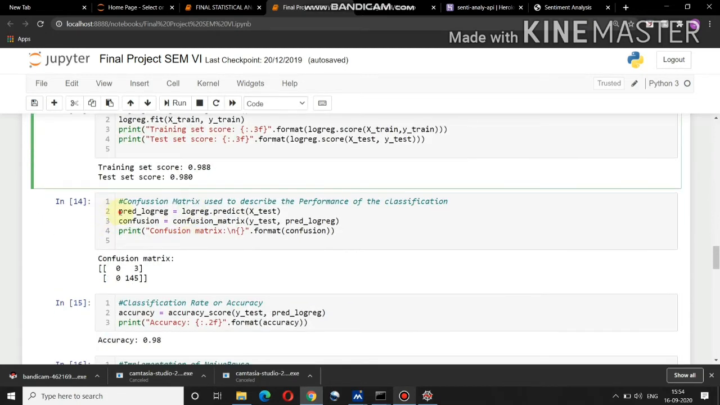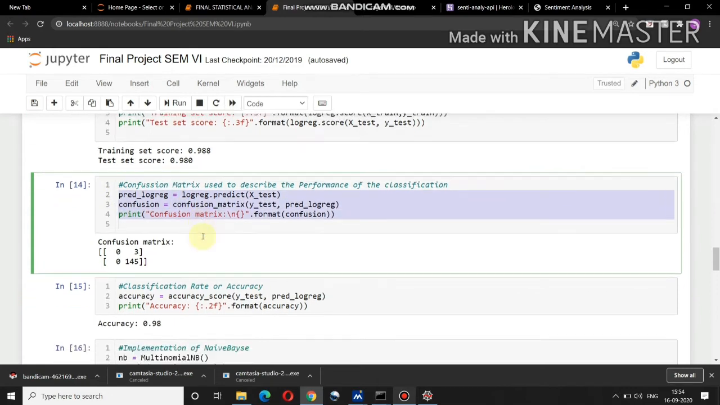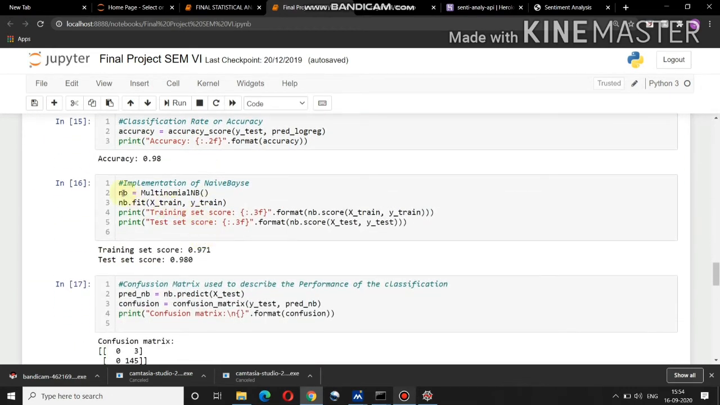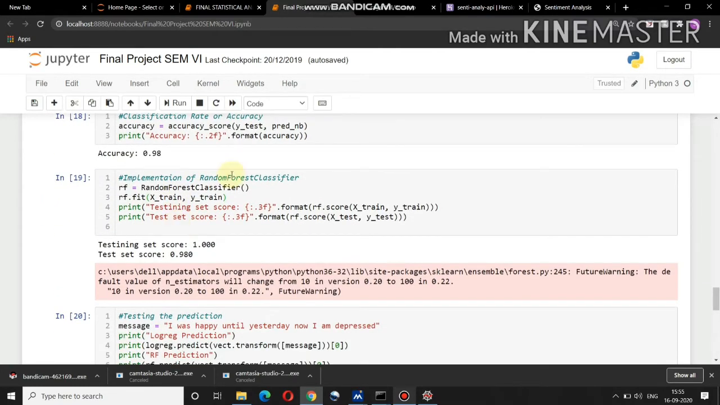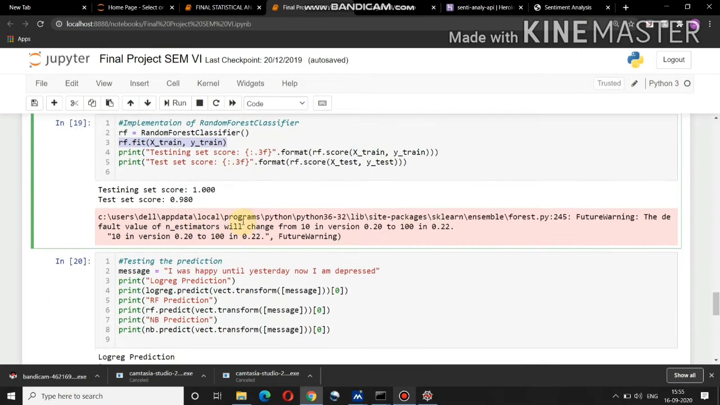I have done some accuracy tests to see what accuracy the model is giving. The second model is naive Bayes. Again, the same thing I have done here: I have created the model, trained the model, and tested the accuracy of the model. The third model is the random forest classifier. Again I have created the model and trained the model over here.